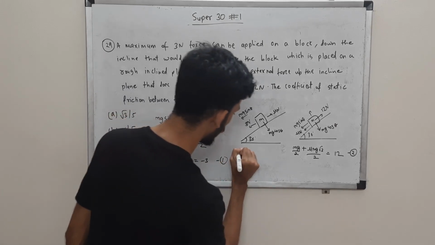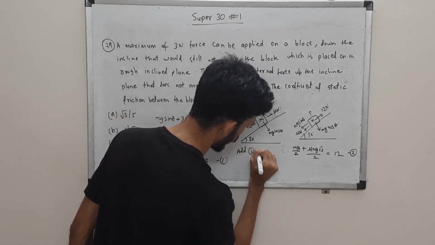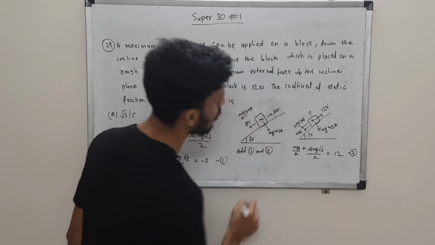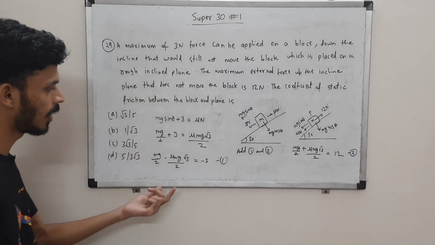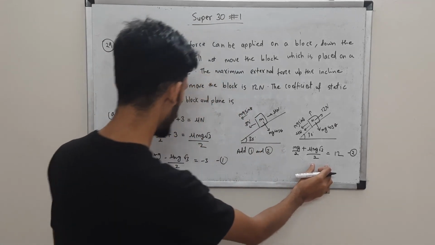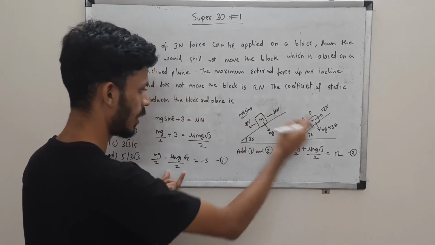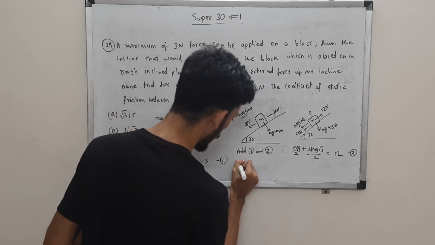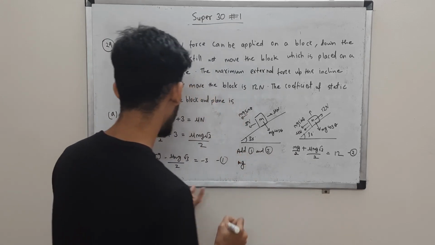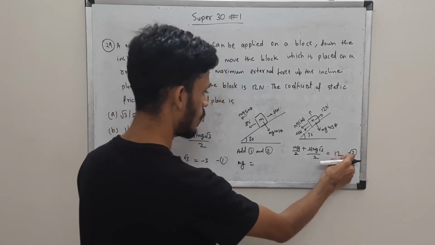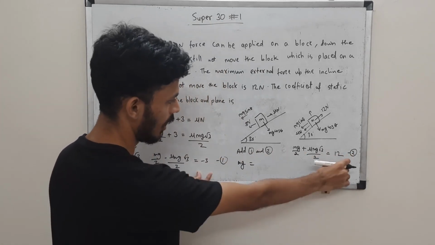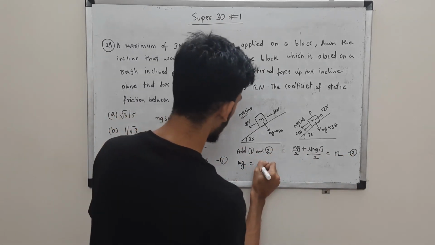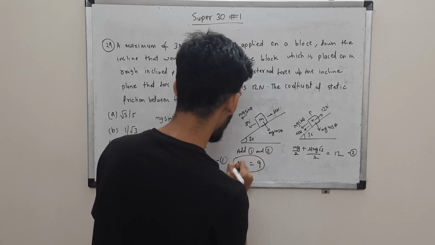If I add 1 and 2, so basically I am solving now. You can use the elimination method, that is what I am doing. If you see, this and this term are the same, and when you add them, they are negatives of each other, they will cancel, and mg by 2 will become mg, half of 1, right? No brainer. And this is 12 minus 3, right? We are adding, so 12 plus minus 3, which is 9. So we get mg as 9.